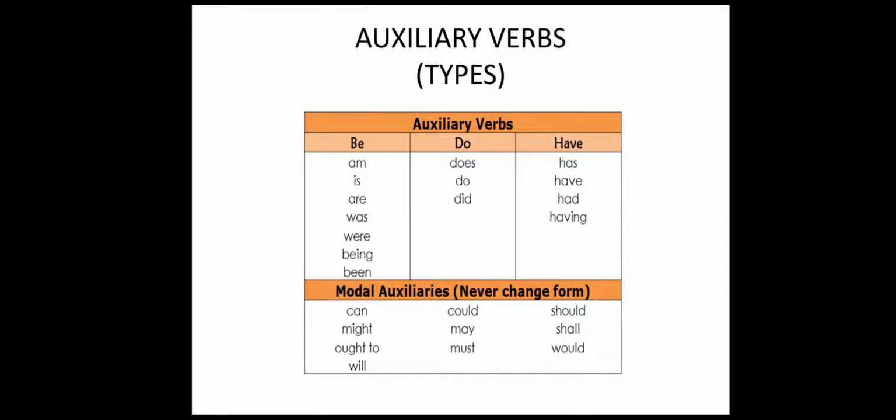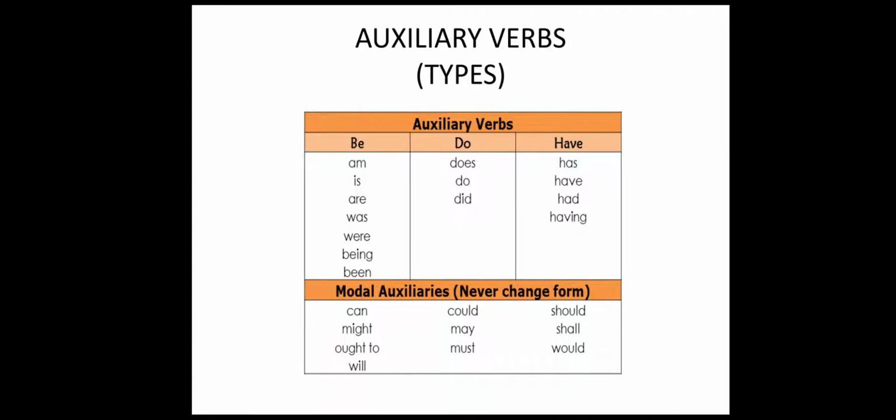Now, there are 4 types of auxiliary verbs or helping verbs. What are the types? One is be verbs. Be verbs are is, am, are, was, were, being and been. Do words: do, does and did, all the ones that start with D.